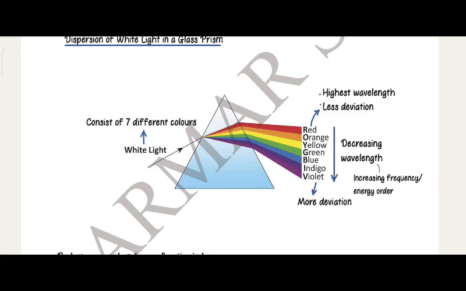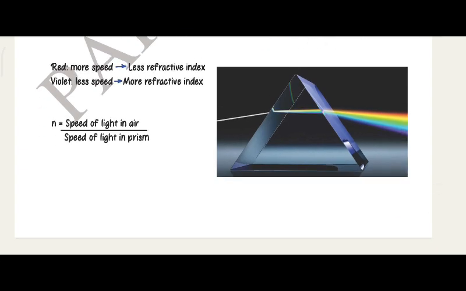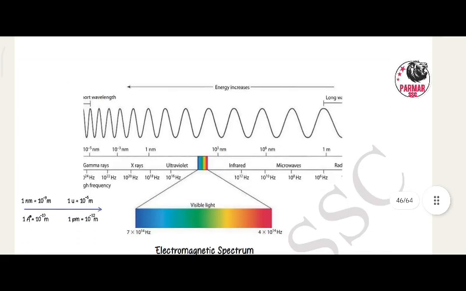VIBGYOR, more deviation to less deviation. Red from higher wavelength to lower wavelength, decreasing wavelength, increasing frequency or energy. Higher wavelength, less deviation: red, orange, yellow, green, blue, indigo, violet. Violet, more deviation. Red, more speed, less refractive index. Violet, less speed, more refractive index. n is equal to speed of light in air divided by speed of light in prism.